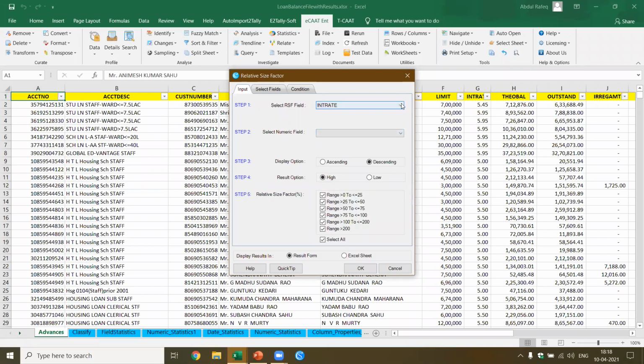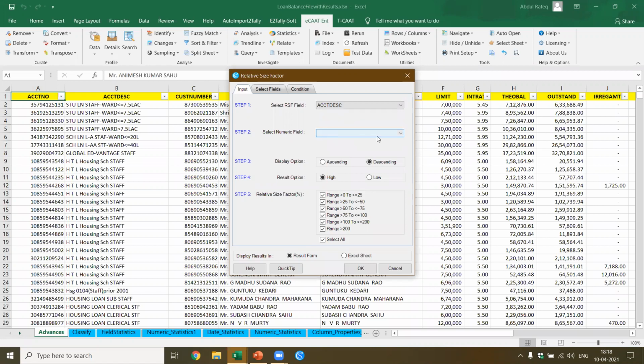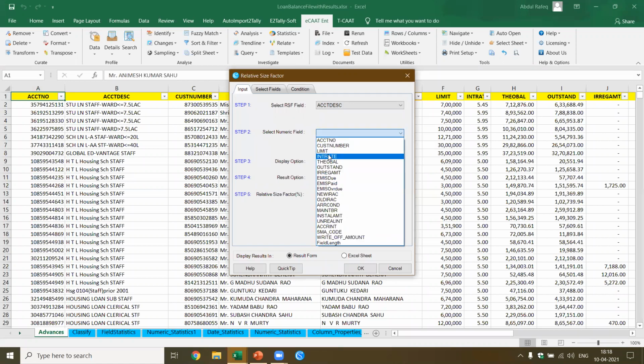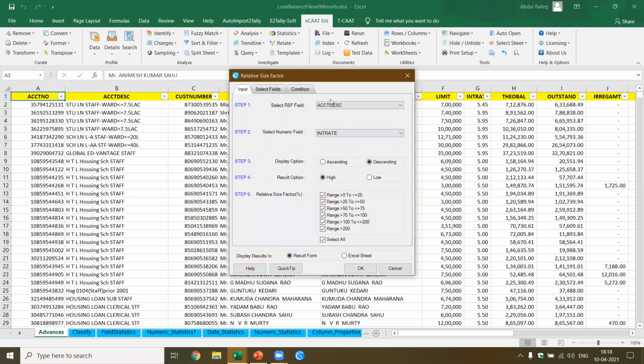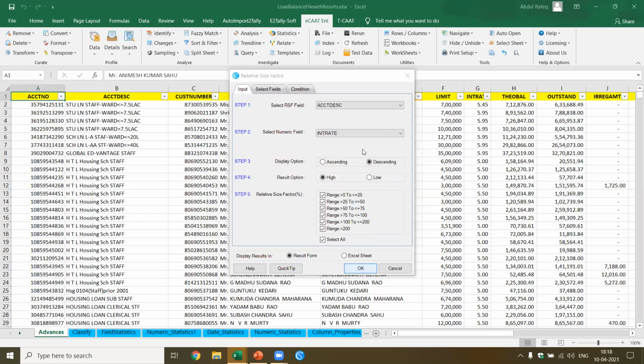Okay, not the INT rate. This is the account description. I'm going to do it based on the account description, and I'm going to apply the INT rate. So this should give me, for each type of account description, whether there is any variance in the interest rate. Just imagine the type of insights we can get through this. It will find the first maximum, the second maximum, and give me the difference. Ideally, in this case, the bank is following a consistent policy. There should not be any difference at all.